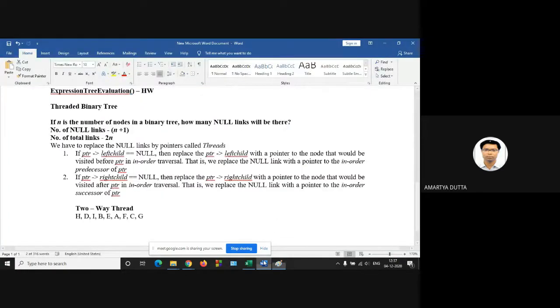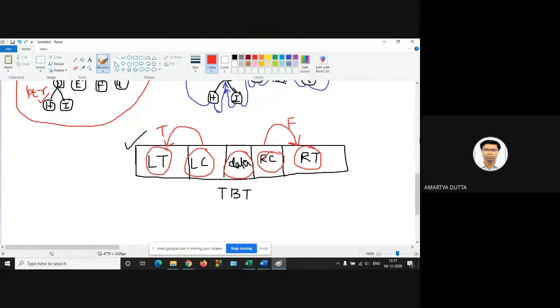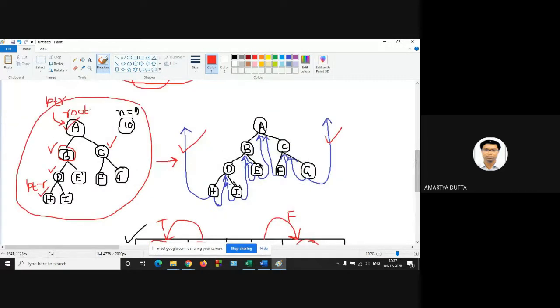So can you find out the disadvantage, the drawback of the threaded binary tree? Anyone? What is the purpose of the threaded binary tree? It is supposed to save memory, but the nodes are bigger.